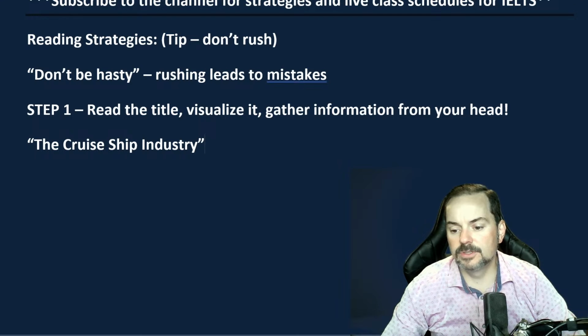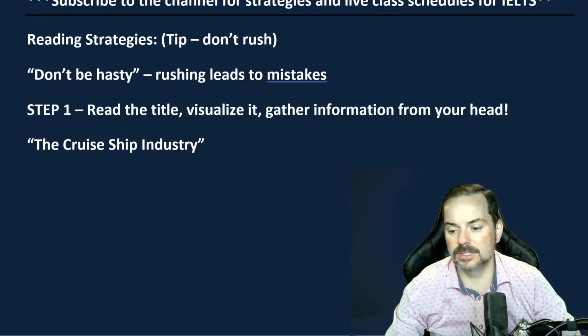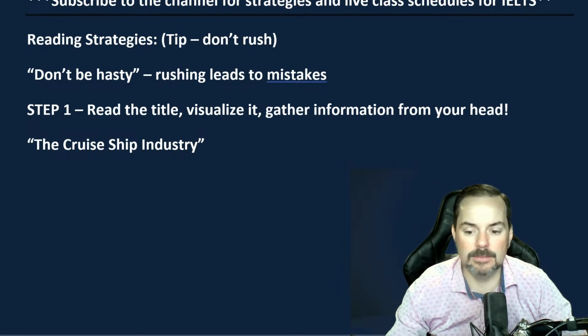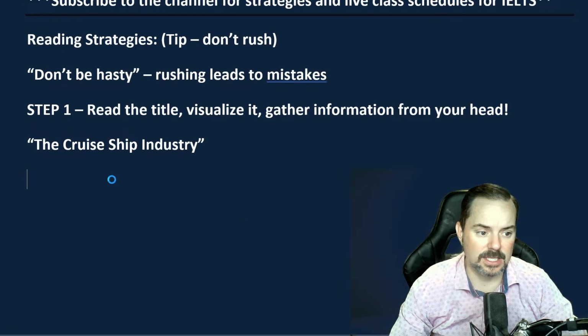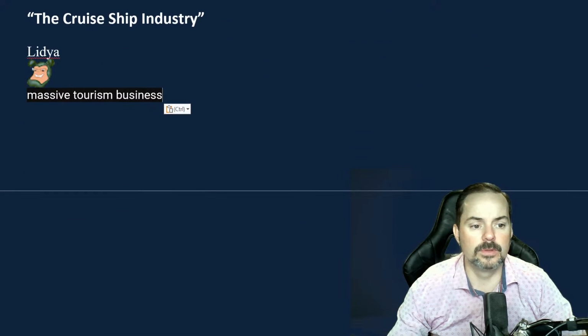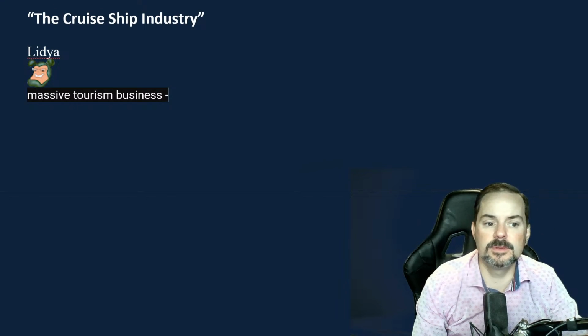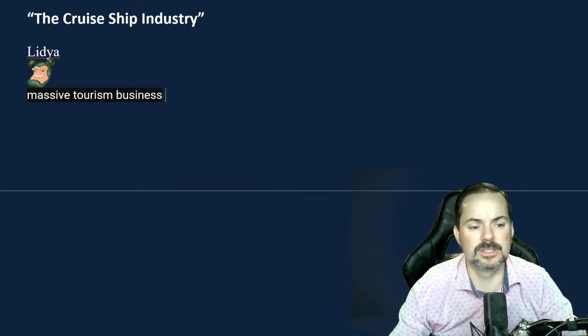Lydia says massive tourism business, but Lydia, you can't see that. That's not something that you can visualize. It has to be an image that you can actually see, right? So when you say, Lydia, massive tourism business, it kind of makes me worried, because how do you visualize that in itself? It's not really visible.